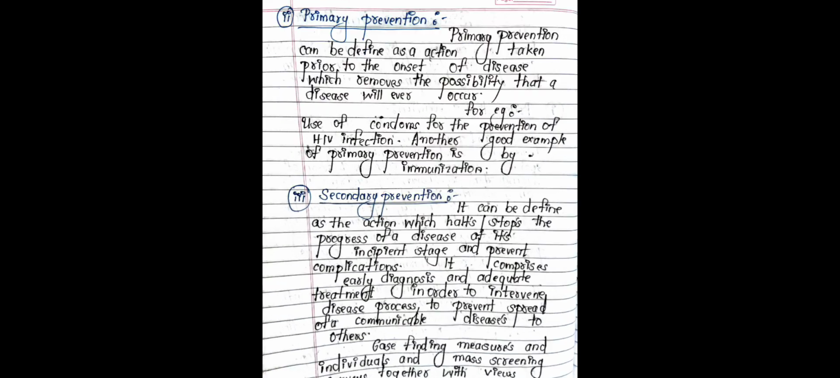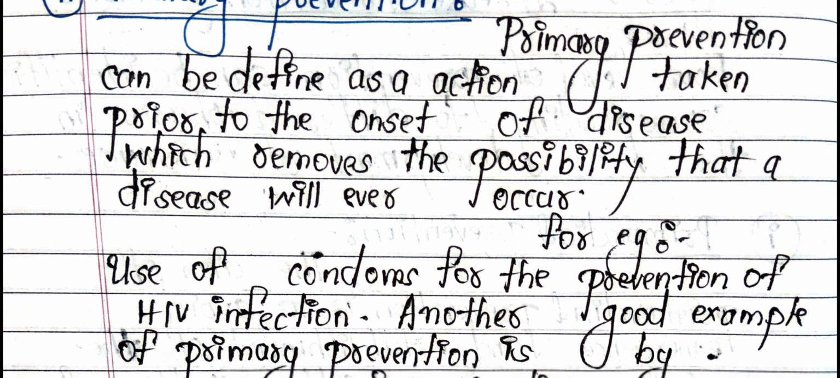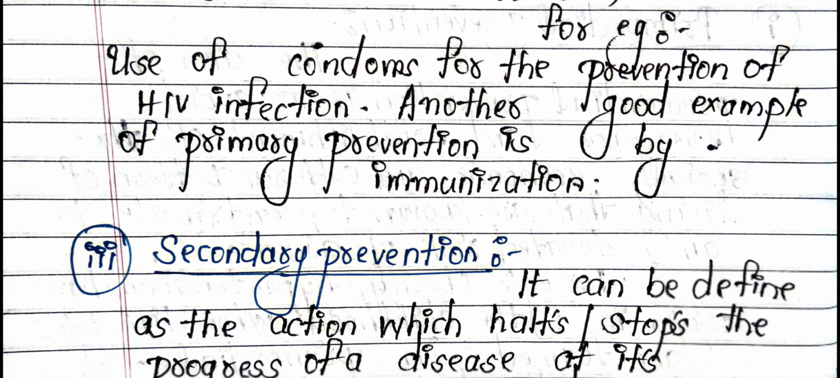Then, primary prevention. Primary prevention can be defined as action taken prior to the onset of a disease which removes the possibility that a disease will ever occur. For example, the use of condoms for the prevention of HIV infection. Another good example of primary prevention is immunization.